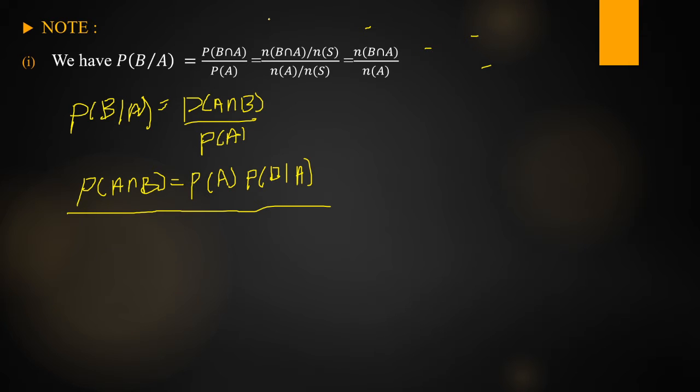If A, B are any two events, then P of A intersection B is equal to P of A into P of B given A, and we can also write it as P of B into P of A given B. Which one we apply depends on the given problem. This is called the multiplication theorem of two events.